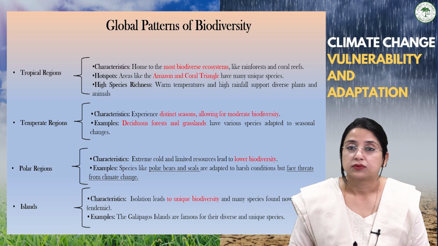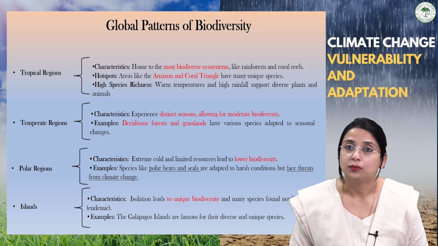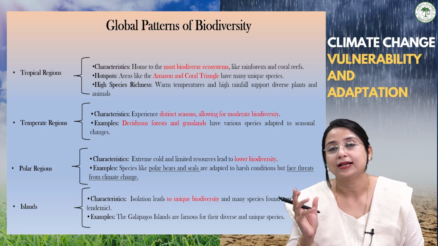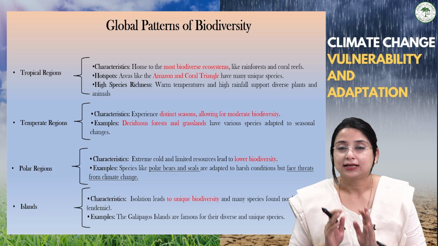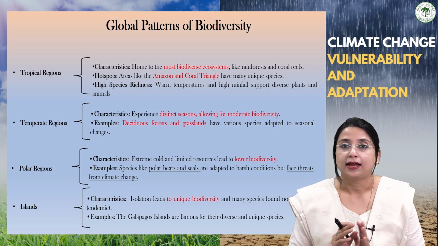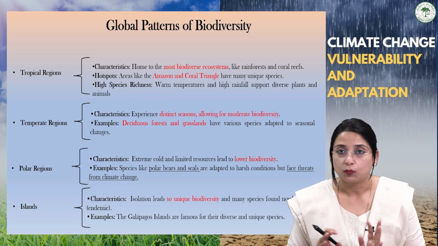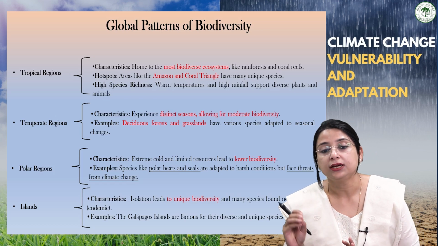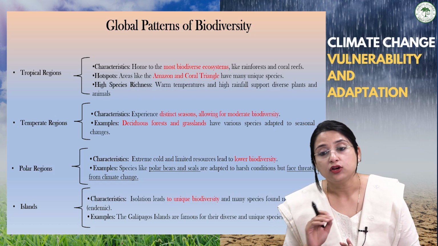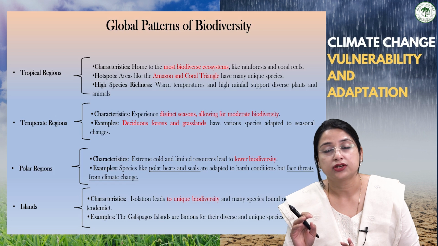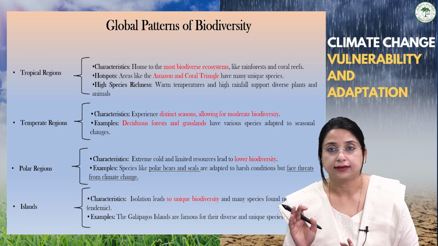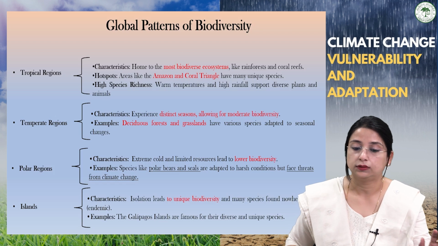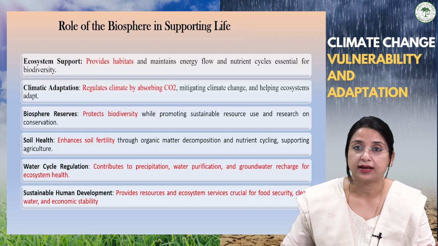Lastly, the islands. When we talk about islands, something comes to mind, that is isolation, because the connectivity is broken and it is surrounded by water on all sides. So isolation leads to unique biodiversity, and many of the species are generally not found elsewhere, in different land areas. So these are the global patterns of biodiversity.